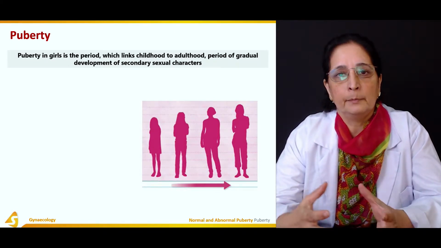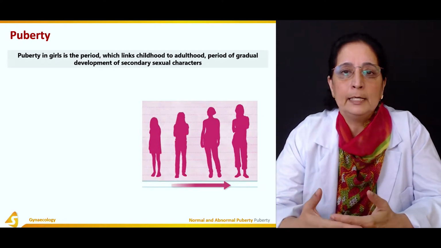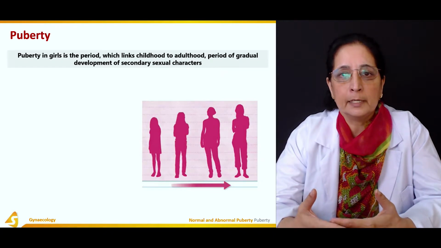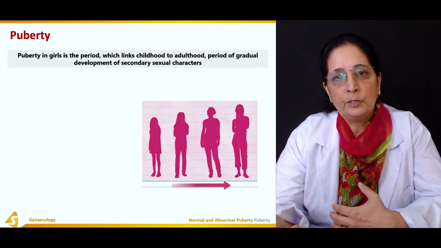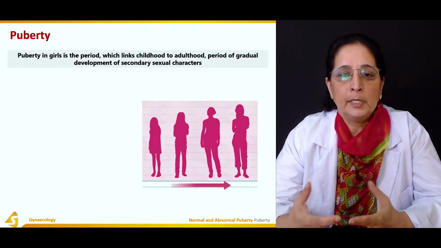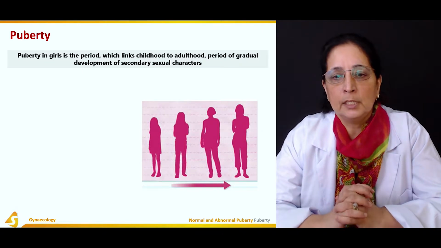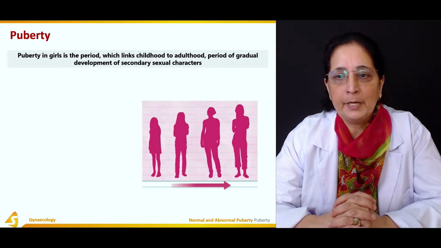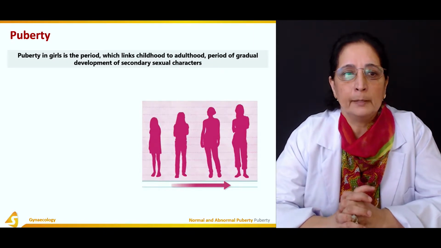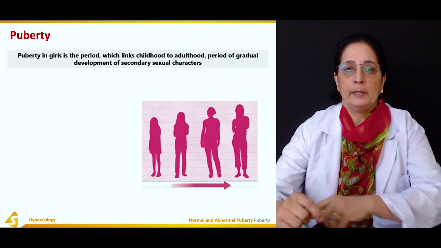So puberty changes are the changes that lead to development of secondary sex characteristics and finally to the menstrual cycle. It's a period of gradual development of secondary sex characteristics in females.